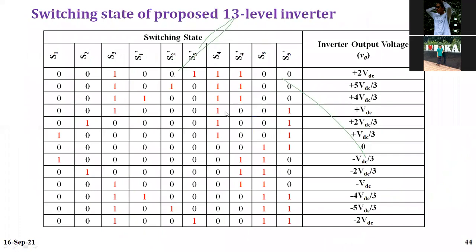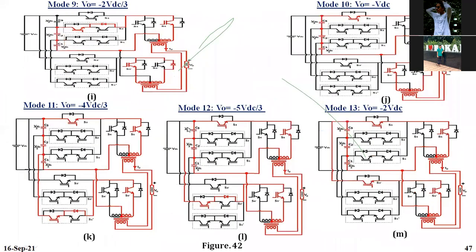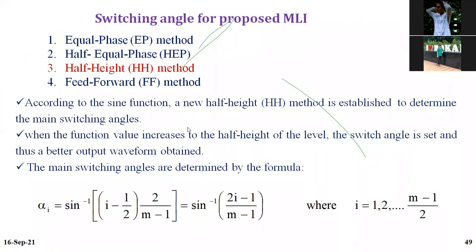These are switching tables and the modes of operation. Okay, this is also very important. I have taken this from one famous book.